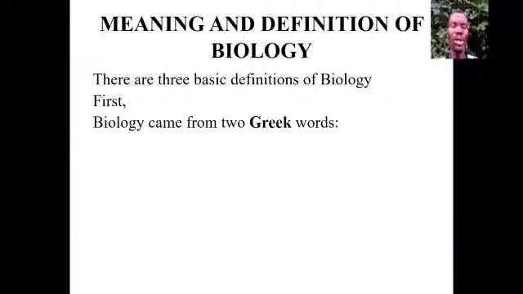So, meaning and definition of biology. Now, what is biology? There are 3 basic definitions for that. The first one is that biology came from 2 Greek words. The first syllable, bio, came from the Greek word bios, which means life.